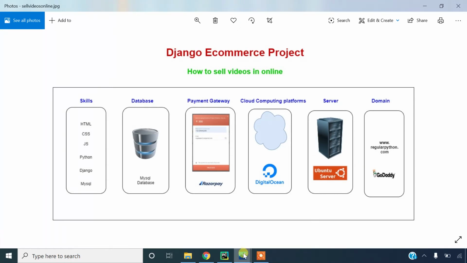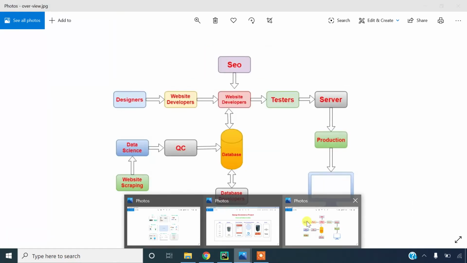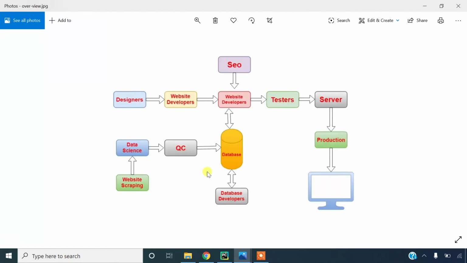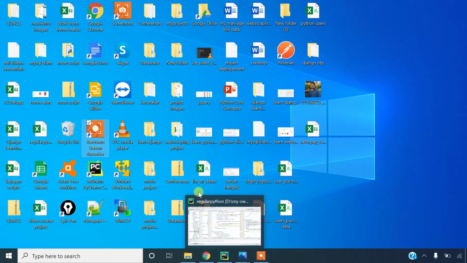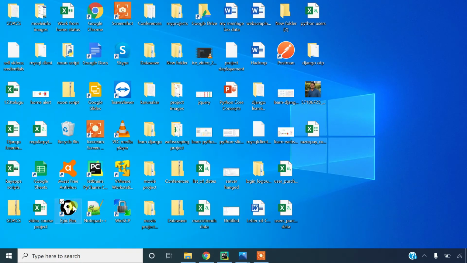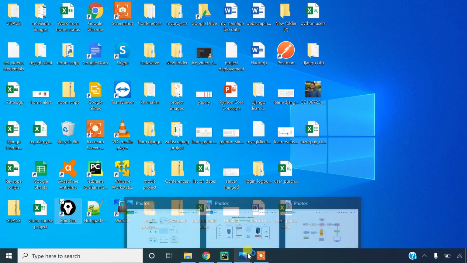So before starting this project, first we should know, for example, if you want to develop a website, just assume you want to develop a website, what are the stages there? Let me explain clearly.